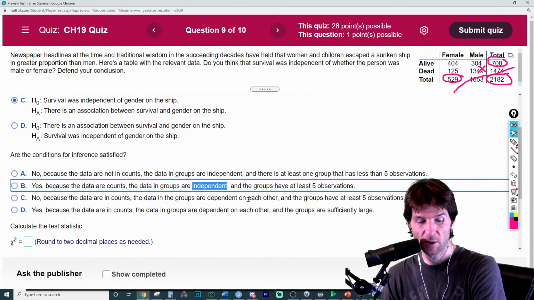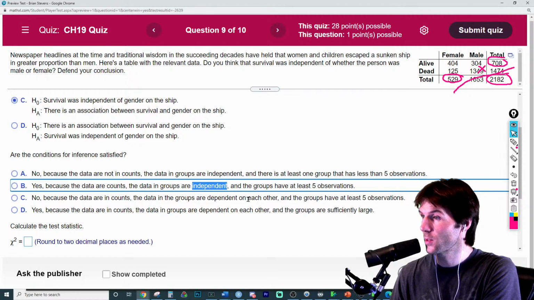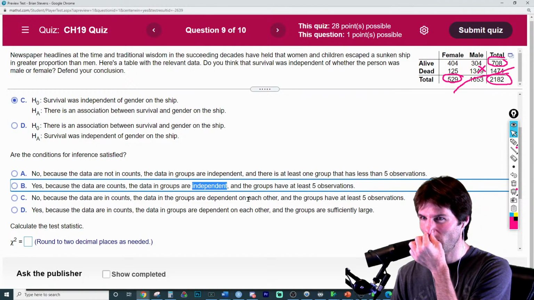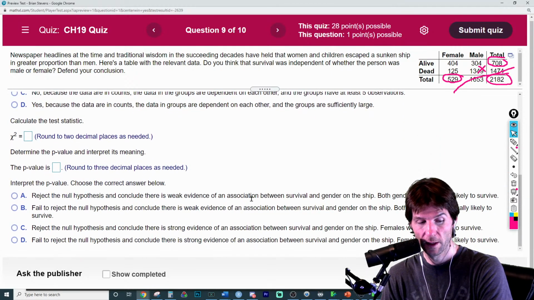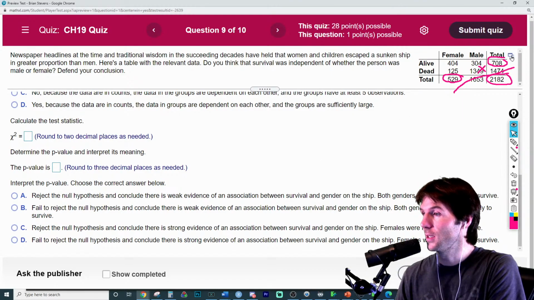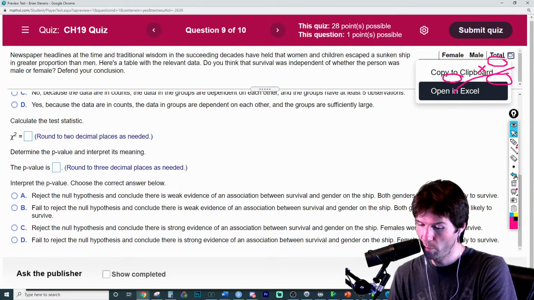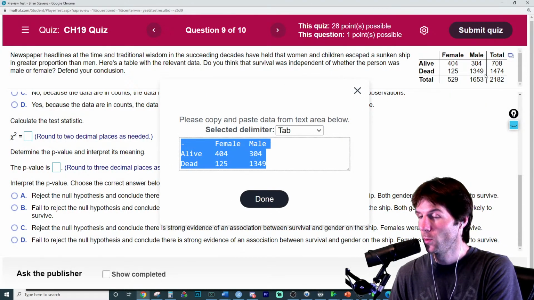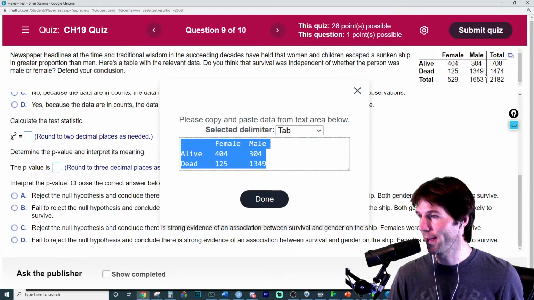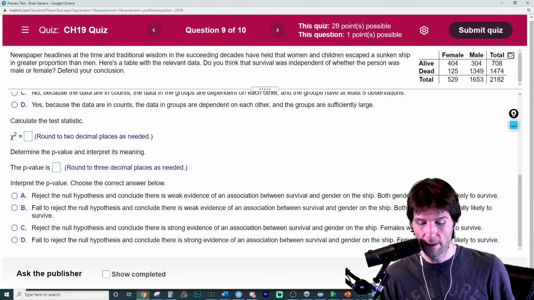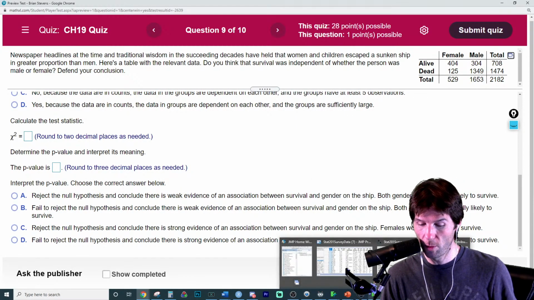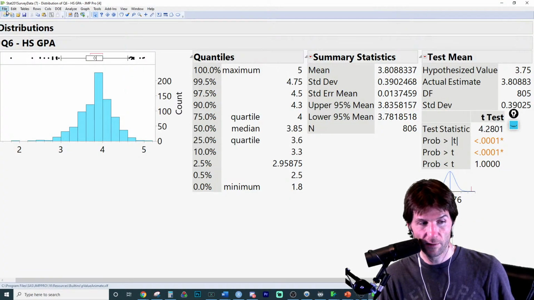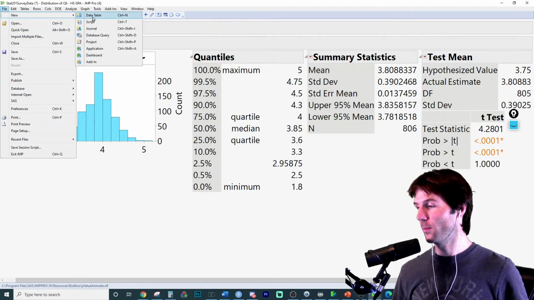Now, this is where we need JMP. I would not solve this by hand unless you have to solve out all the expecteds and all the cell chi-squareds. This would be a lot of work. So right now, we're going to go here to the table. We're going to remove all the notation we have written, and we're going to go to copy to clipboard. With copying to clipboard, we're going to click Command-C or Control-C. And then we're going to go down here to JMP and open up a new data sheet. File, new data table.